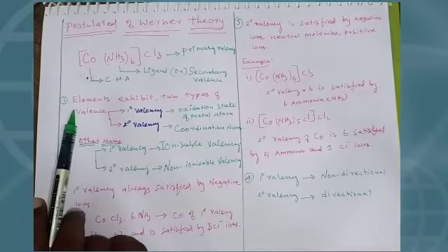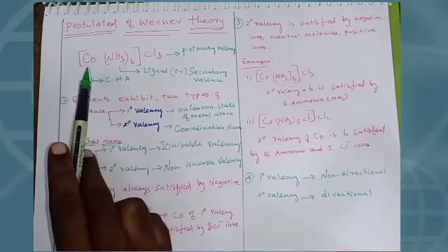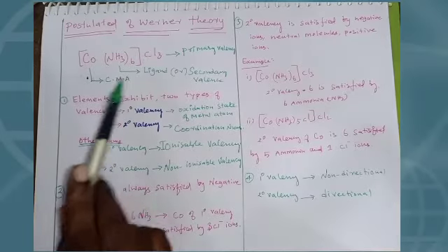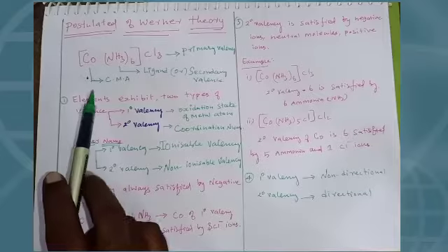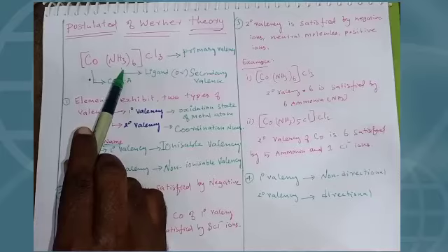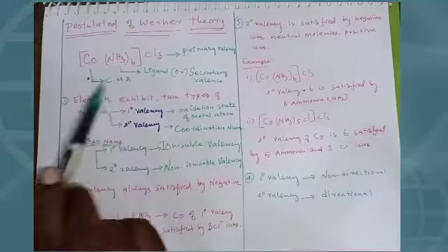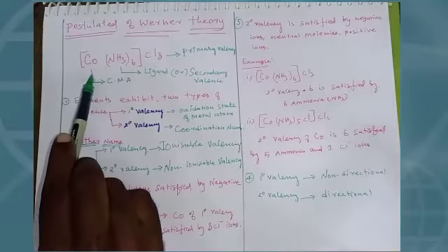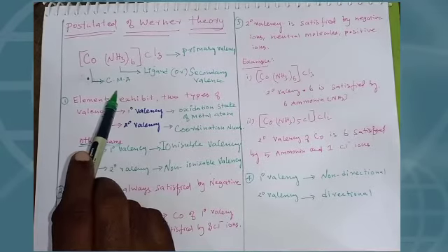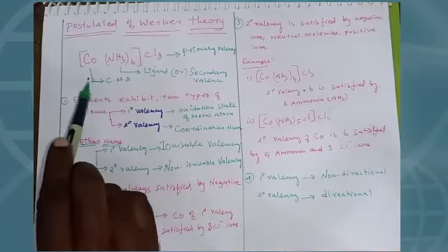Before seeing this, first you have to know this complex. It is also called the Werner representative complex. He took this complex for his research. See students, this is a central metal atom, this is a ligand, and this is a simple anion, that means counter ions, we may say. Already I told you, the central metal atom belongs to the d-block elements. This is cobalt.